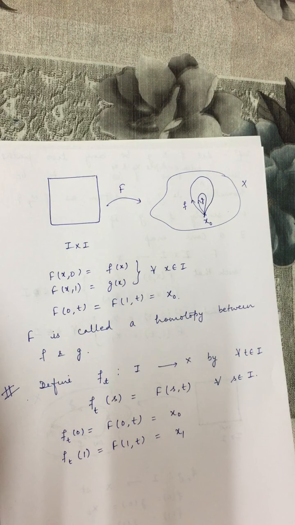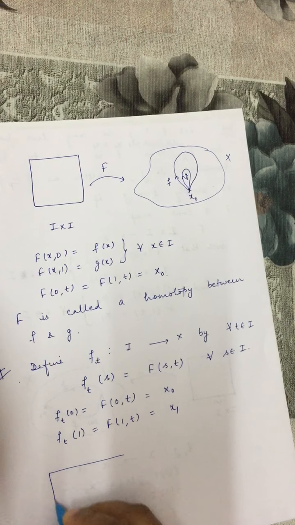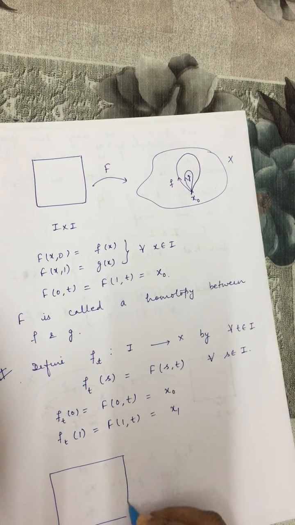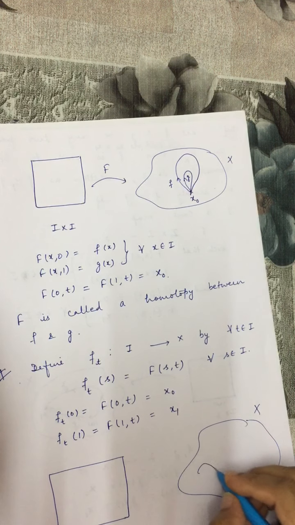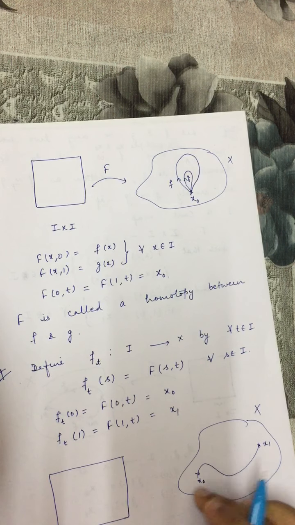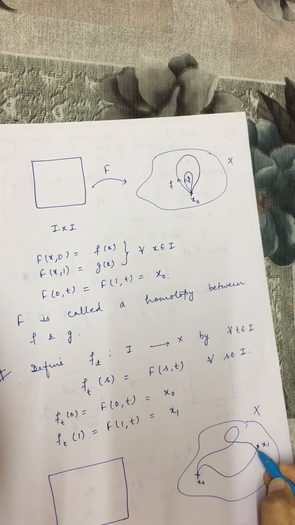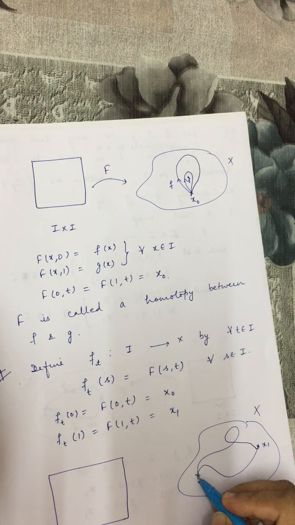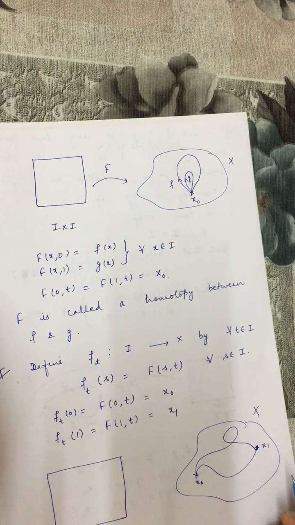We can show this diagrammatically. Take the square I cross I, and let this be the space X, with this point x1 and this point x0, this path f, and this path g, having the same initial and terminal points x0 and x1.